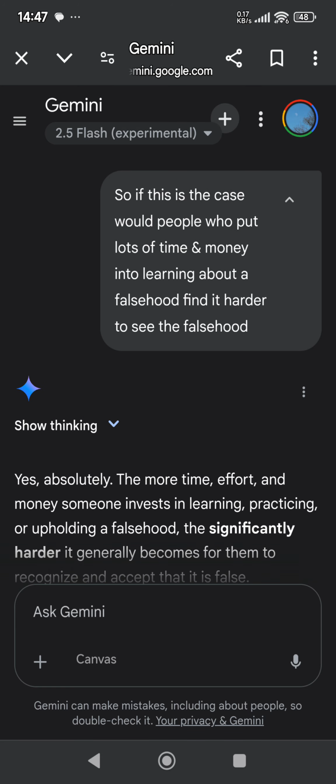the case, would people who put lots of time and money into learning about a falsehood find it harder to see the falsehood?